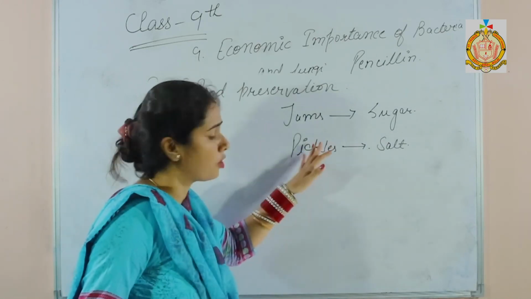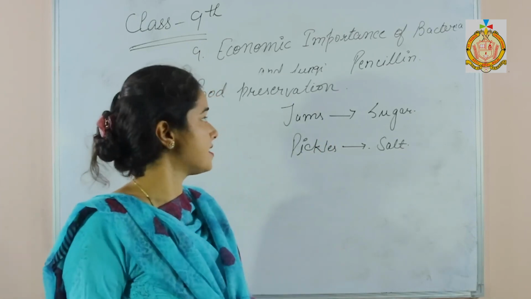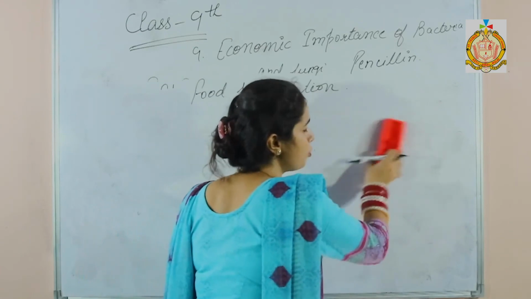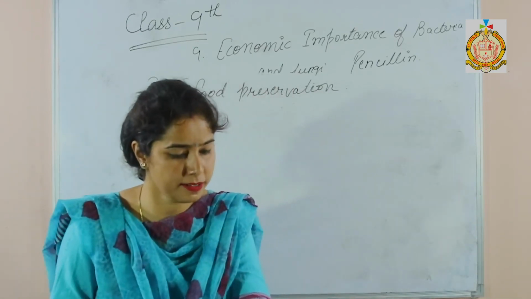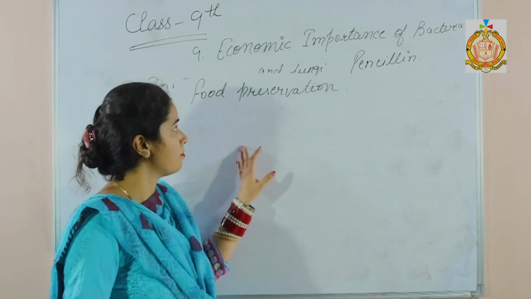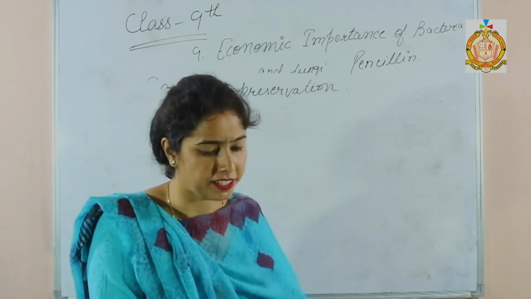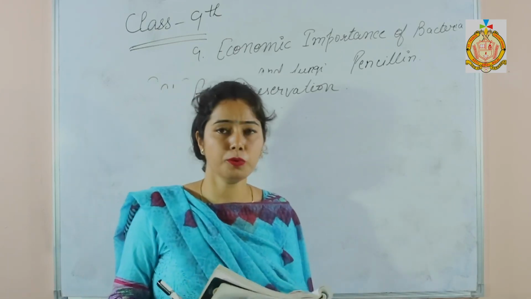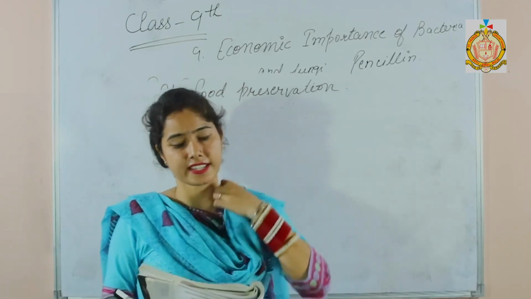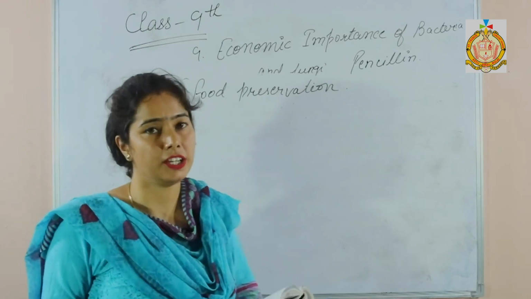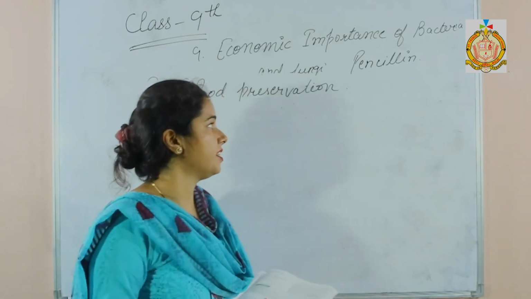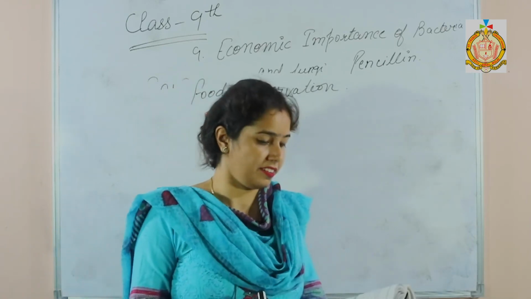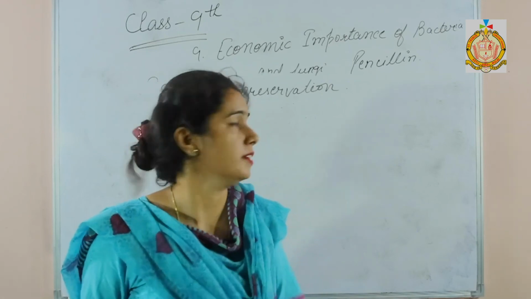Now the last topic of bacteria is bacterial disease in plants and animals. In plants there are two common diseases caused by bacteria: black rot of mustard and bacterial blight of cowpea. And in animals there are two diseases: anthrax and tuberculosis. And in humans, you also know there are different diseases like typhoid, measles, chickenpox, diphtheria, etc. So this is all about bacteria.